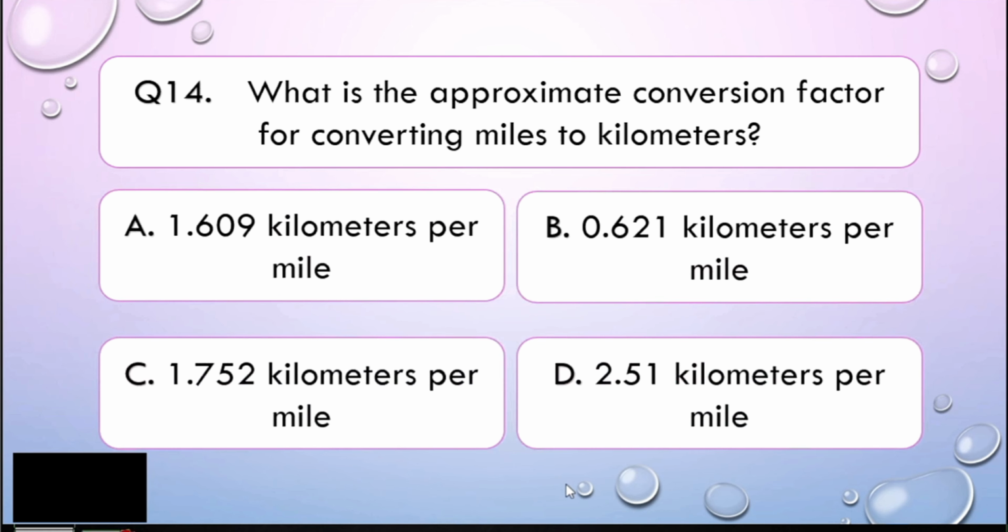Okay, question number 14. What is the approximate conversion factor for converting miles to kilometers? Is it A, 1.609 kilometers per mile, B, 0.621 kilometers per mile or 621 thousandths, C, 1.752 kilometers per mile or 1 and 752 thousandths kilometers per mile, or letter D, 2 and 51 hundredths kilometers per mile. I'll give you 5 seconds to think about your answer.